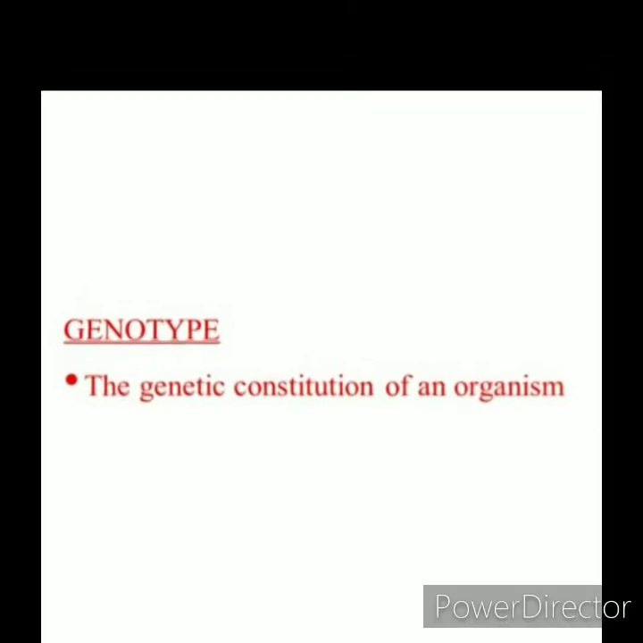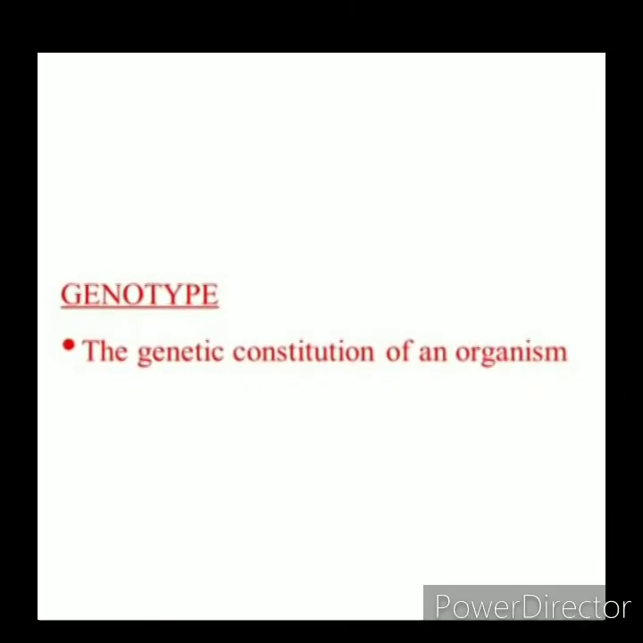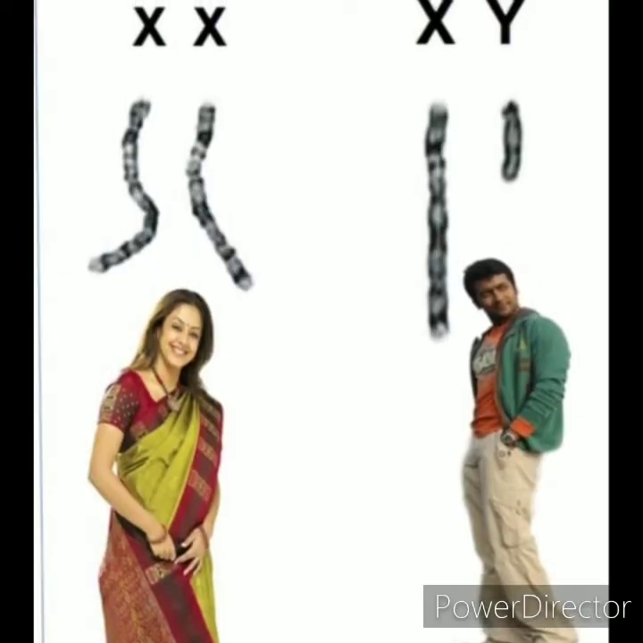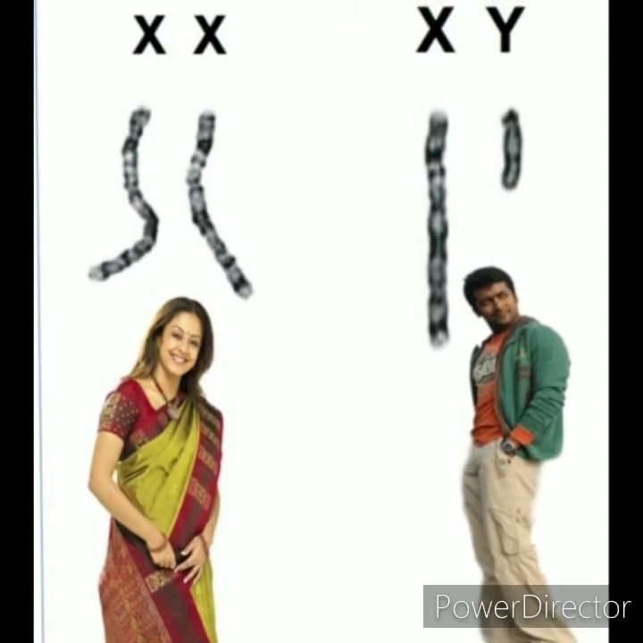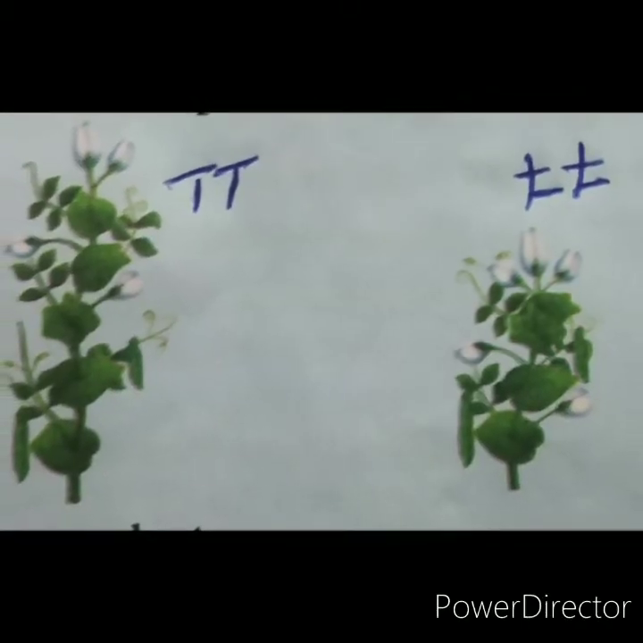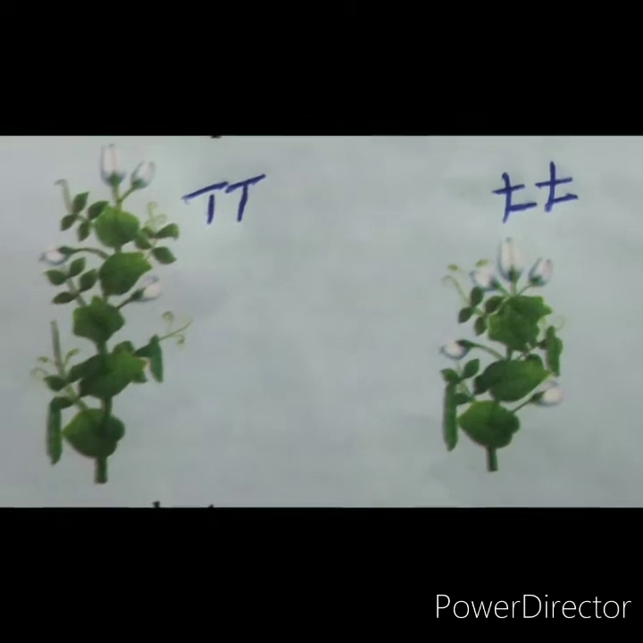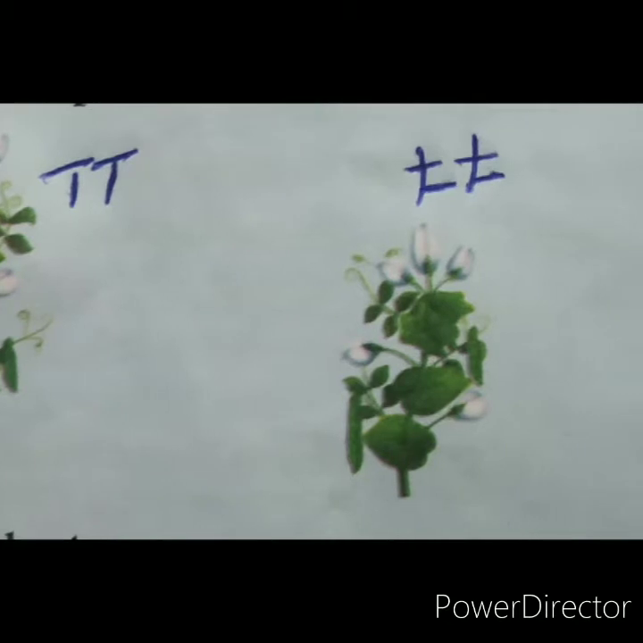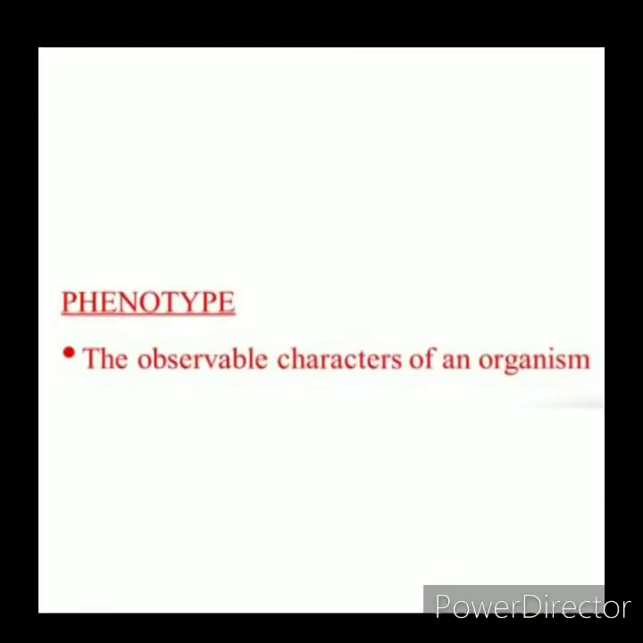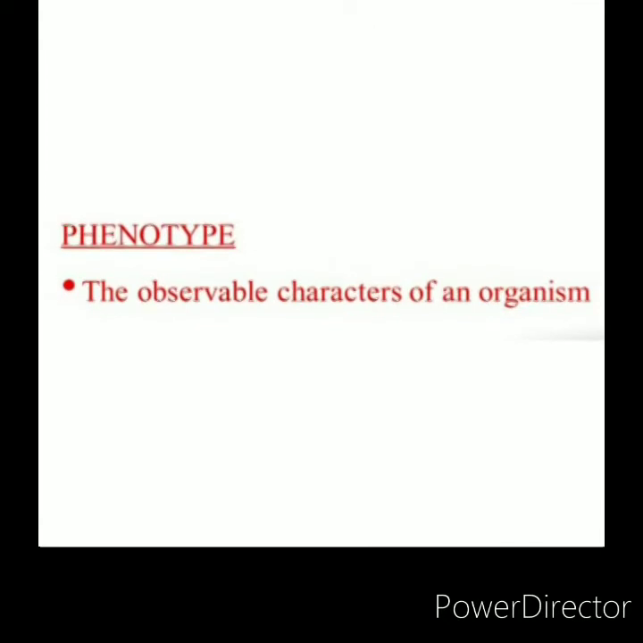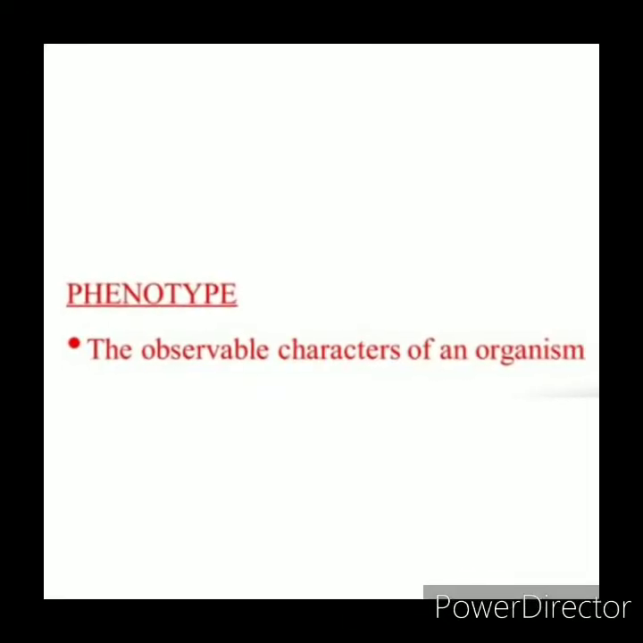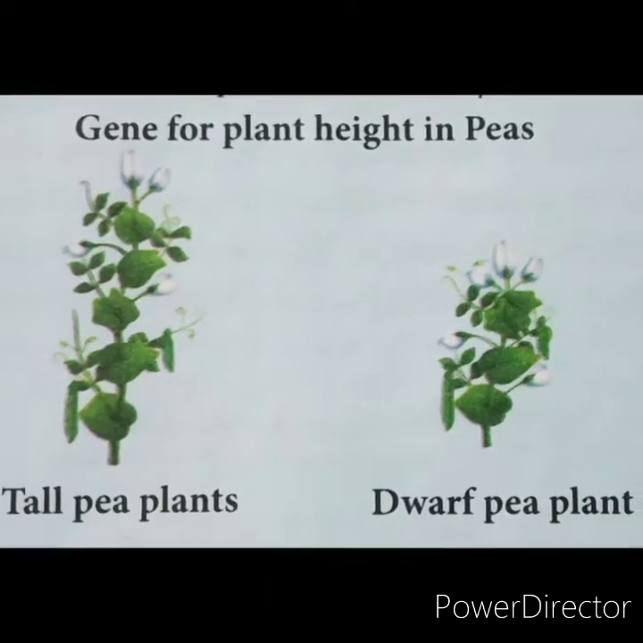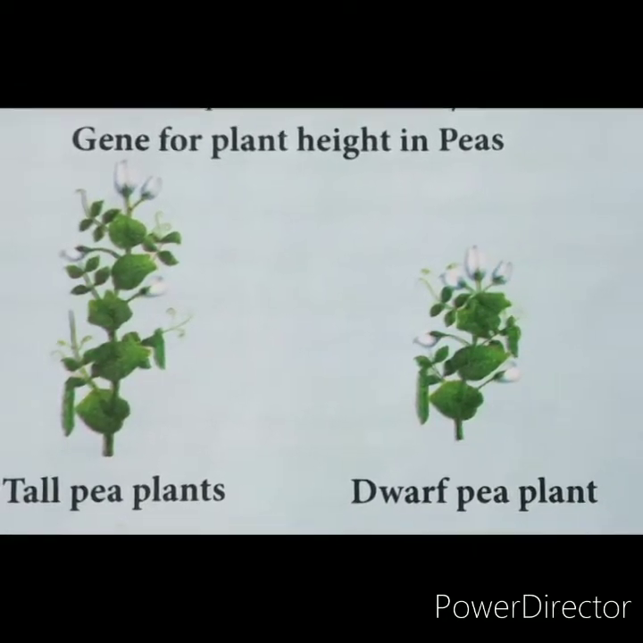Genotype. The genetic constitution of an organism is called genotype. Example, in human, XX genes for female and XY for male. In plant height, capital T for tall plant, small t for dwarf plant. Phenotype. The observable characters of an organism are called phenotype. Example, female and male, tall and dwarf plant.